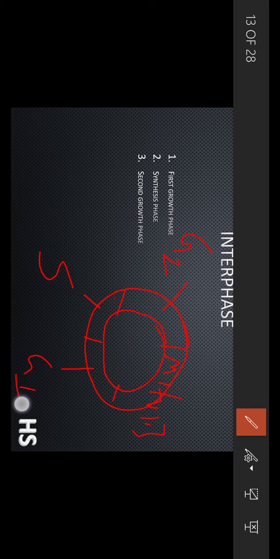See here, G1 phase, S, and G2 phase. Here the cell goes like this. When the second growth phase gets completed, it enters into a new phase which is called the mitosis phase. In mitosis, the cell starts to divide and replicate, due to which there is a division of a cell after a span of 24 hours. So this whole cycle comes under a phase called the interphase.